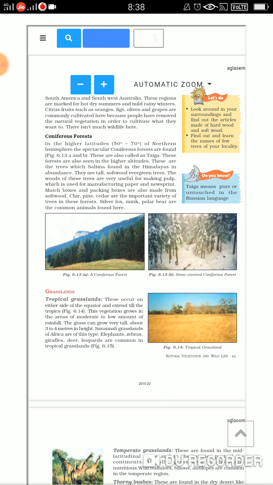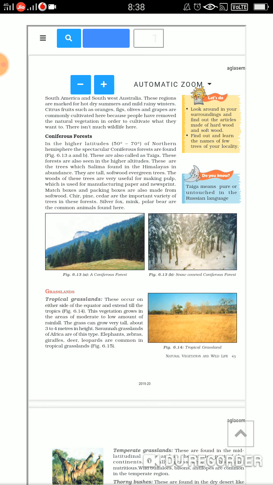These forests are also seen at higher altitudes, meaning height. These are the trees found in the Himalayas in abundance, so these are the coniferous.